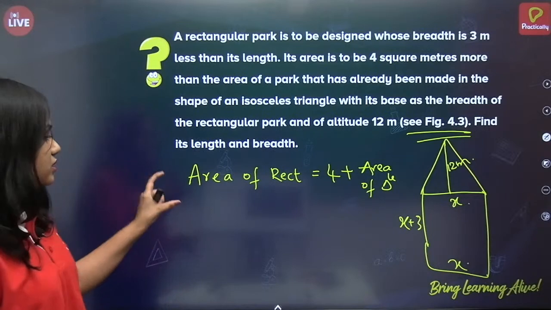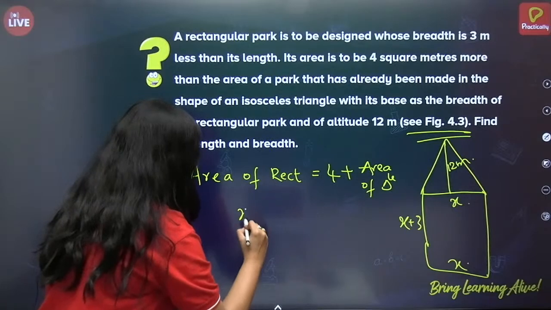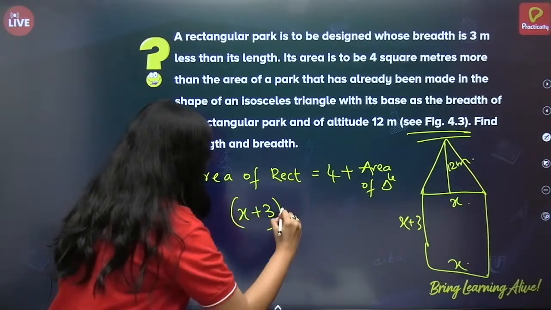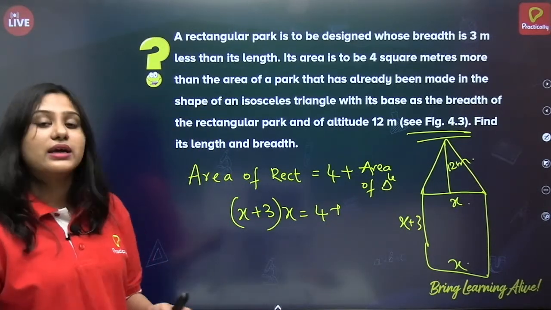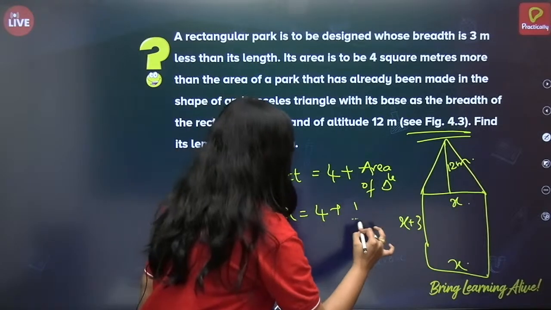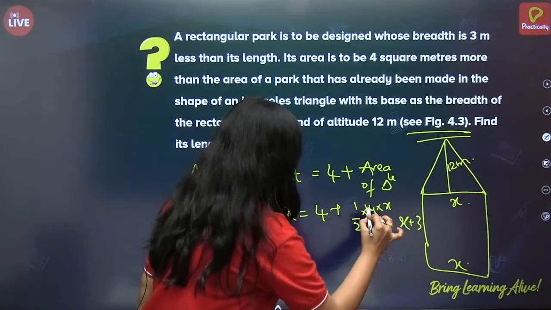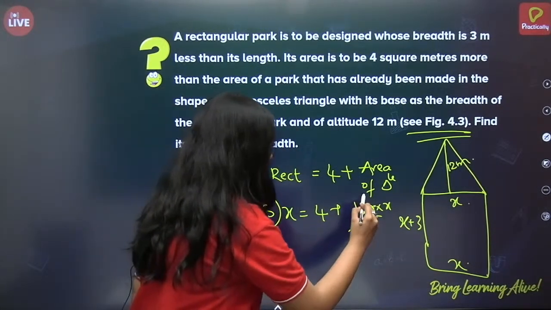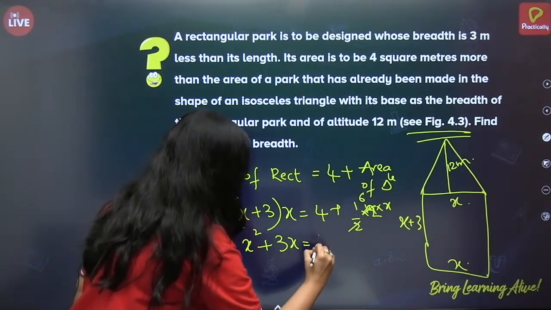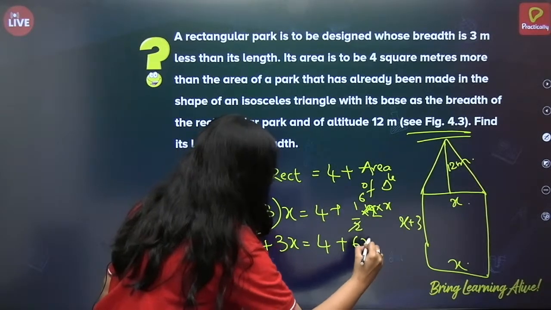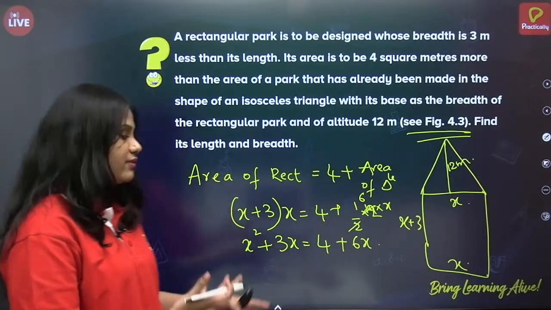Now, first for this, let us try to find area of rectangle. Length into breadth. So, x plus 3 into x is equal to 4 plus area of the triangle. What is area of the triangle? Half into base into height. So, half into 12 into x. Right? So, 2 times 6. Now this is x square plus 3x equals 4 plus 6x. Right? Now again we'll be getting a quadratic equation. Again solve it and we'll get the sides.